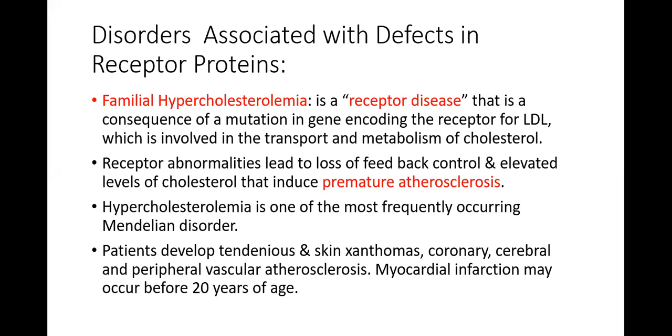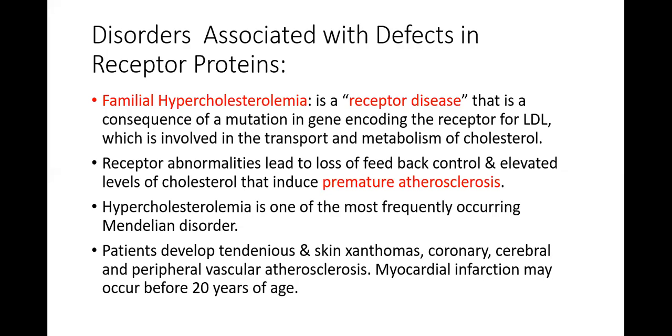Receptor abnormalities lead to loss of feedback control, and elevated levels of cholesterol that induce premature atherosclerosis. Premature atherosclerosis means deposition of fat in the blood vessels at an early age. With aging, some fat is deposited, but premature atherosclerosis is when the person is young and fat deposition occurs in the blood vessel.